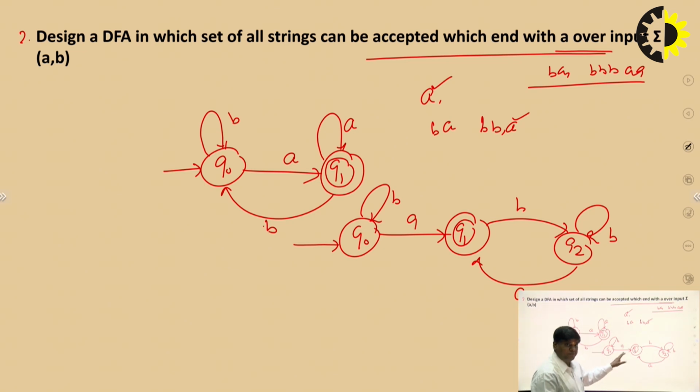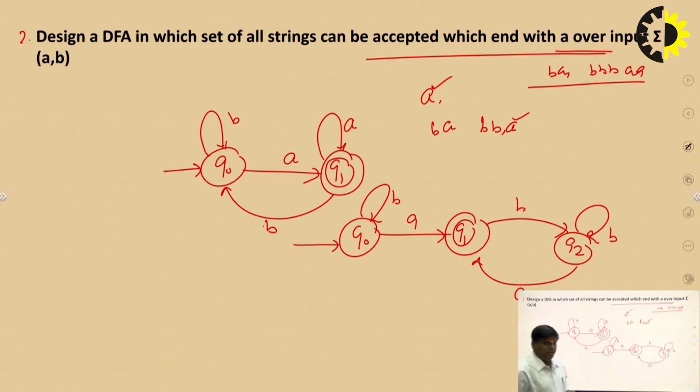From this machine, the same problem can be solved. The machine always ends with A. The machine always ends with B. There are two solutions available. But according to the machine, always choose the minimum states. So this machine has the better performance. This machine has the lower performance, because in this machine we take three different states, and for this machine we take two different states, and the same type of problem is solved.